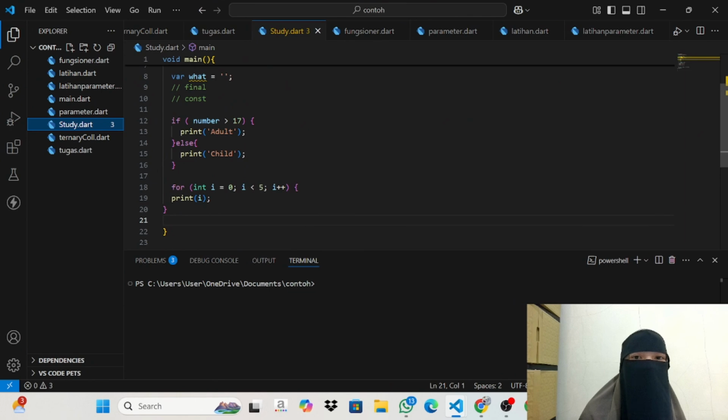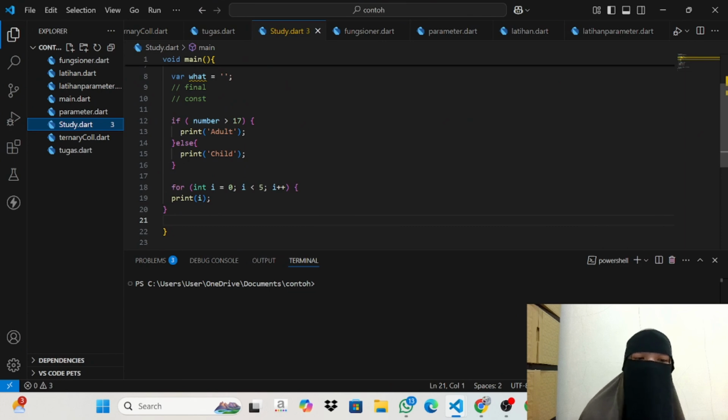So, in conclusion, Dart is a powerful yet beginner-friendly language. It's an excellent choice for those who want to dive into modern programming. And it's also robust enough to build large-scale applications.